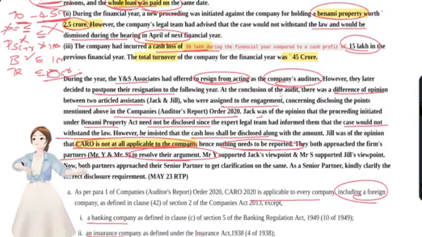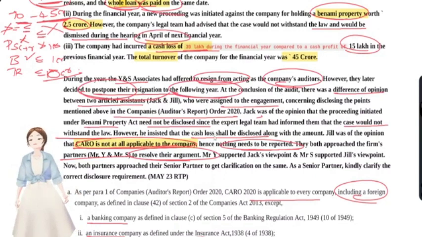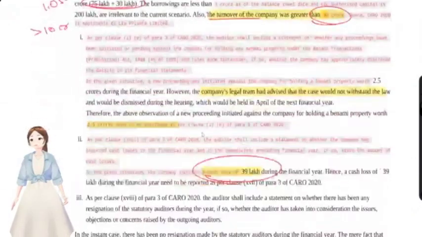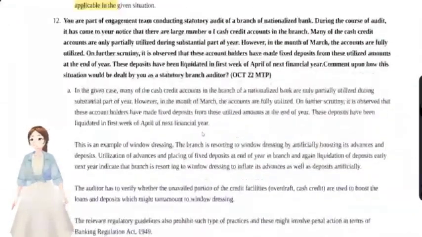Where's the point, right? They have postponed their resignation to the following year. That means that the resignation had not happened in the current year, so they need not report the forthcoming resignation. What they have to report is the cash loss for that financial year and the Benami transactions proceedings. They have to report those two things under CARO.